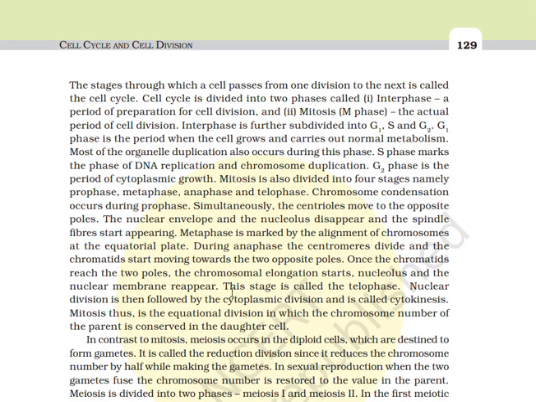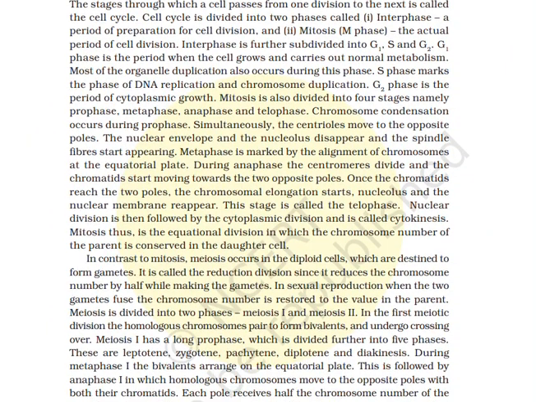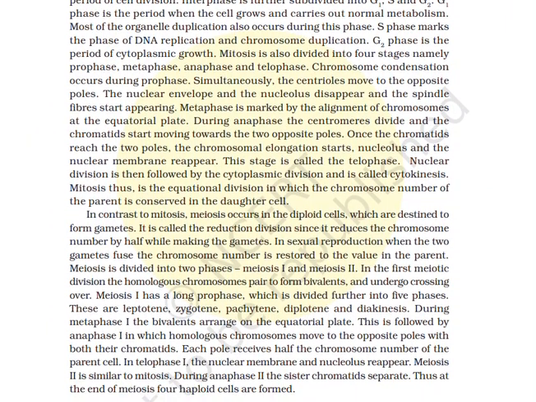Nucleolus and the nuclear membrane reappear. This stage is called telophase. Nuclear division is then followed by the cytoplasmic division and is called cytokinesis. Mitosis thus is the equational division in which the chromosome number of the parent is conserved in the daughter cell.